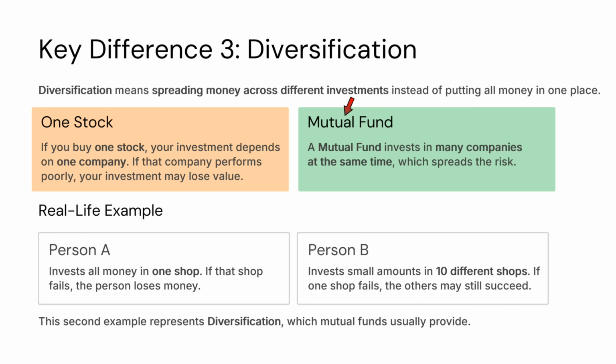Now we will see the real life example. Person A invests all money in one shop. If that shop fails, the person loses money. Person B invests small amounts in 10 different shops. If one shop fails, the others may still succeed. This second example represents diversification, which mutual funds usually provide.